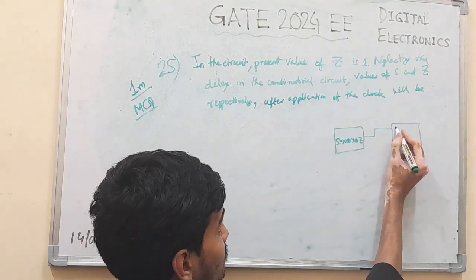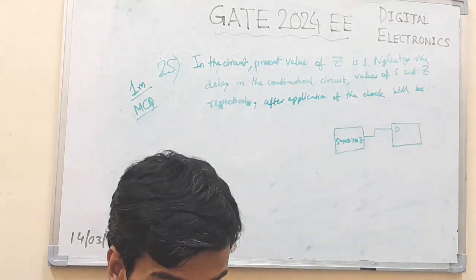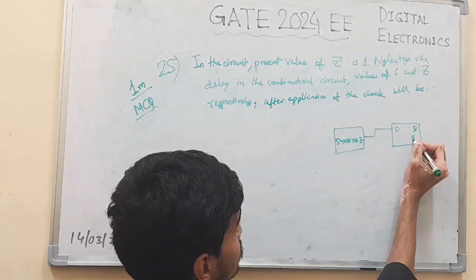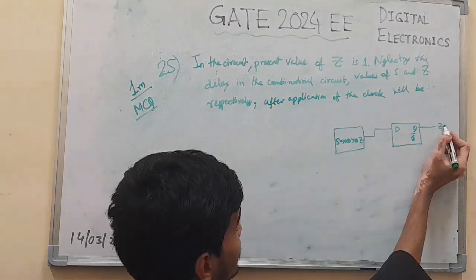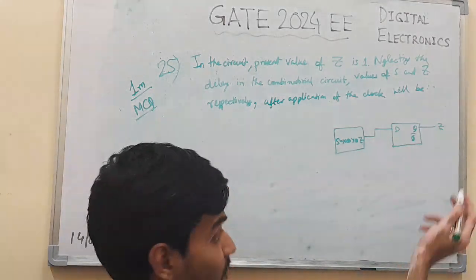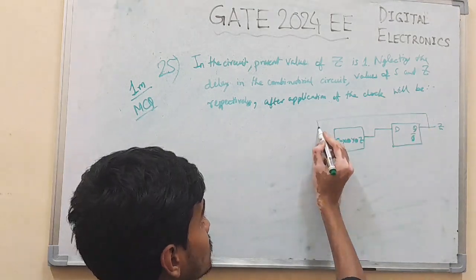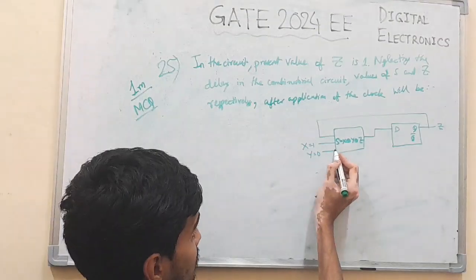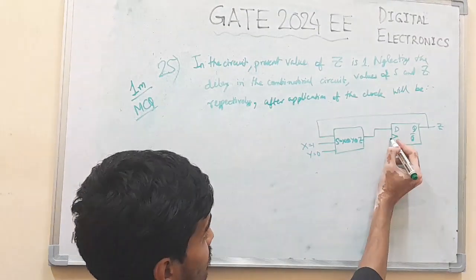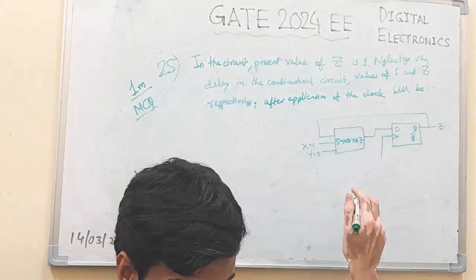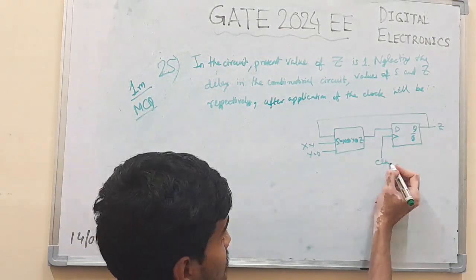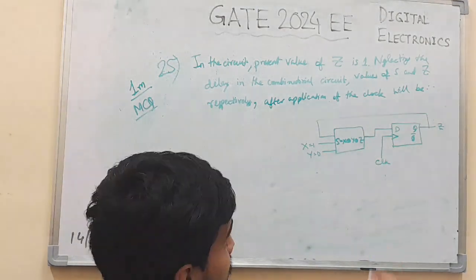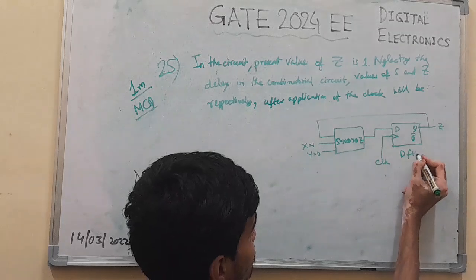This Q bar, this is Z, it's taken as feedback again. This is X equal to 1, Y equal to 0. And the clock pulse is applied here. This is the D flip flop, this is the combinatorial circuit.